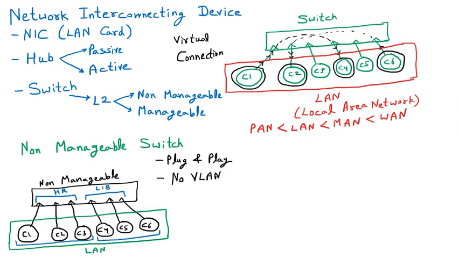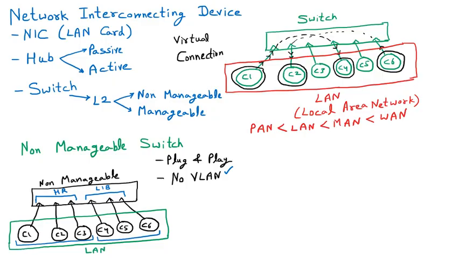So if I want that three computers should be connected into one network and three into another virtually, that is not possible with the help of the non-manageable switch. That's why we are saying that there is no VLAN. So no VLAN is there in the non-manageable switches.